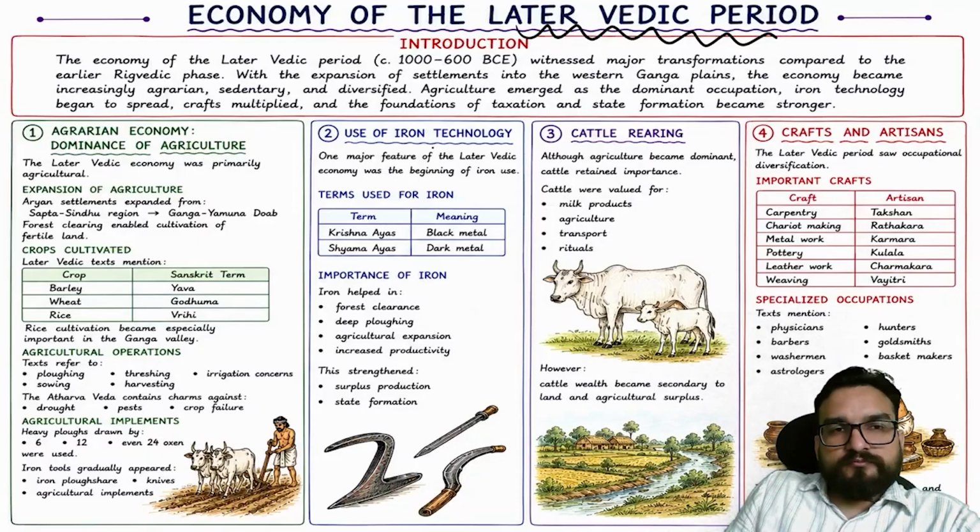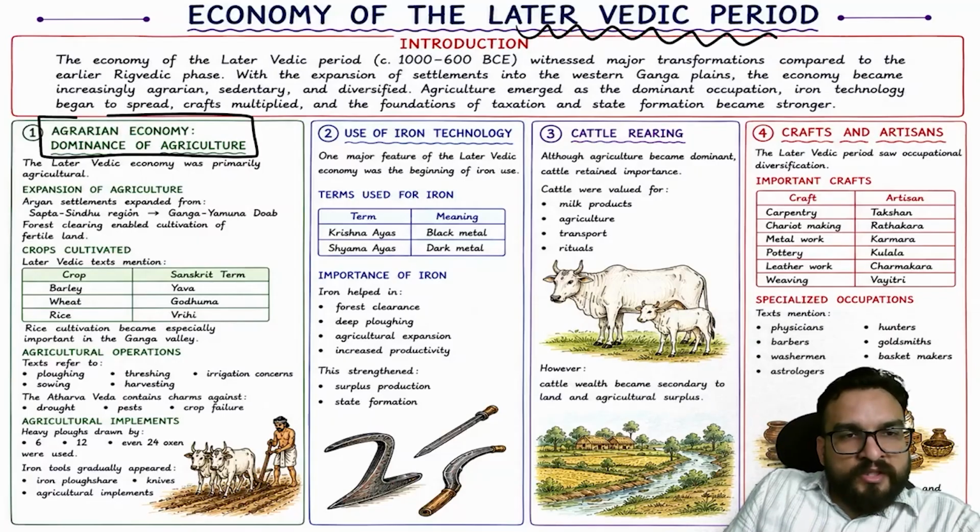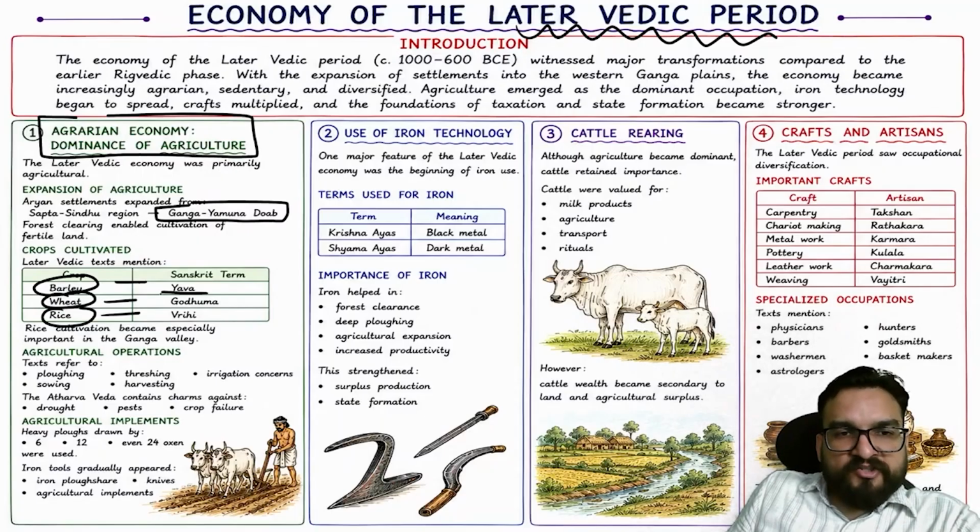Just wait, guys. All right. Because of that, the agrarian economy will flourish, with dominance of agriculture, and they will now be shifting to the Ganga-Yamuna Doab. Crops like barley, wheat, and rice are mentioned a lot of times. Wheat is known as Godhuma, barley Yava, rice Vrihi. Keep these in mind for prelims. Okay. Agricultural operations like plowing and threshing are also mentioned.